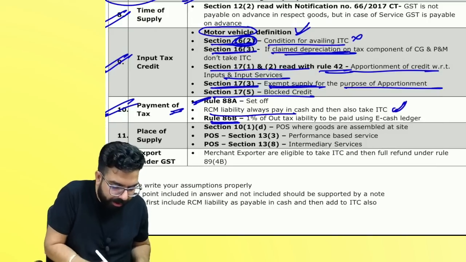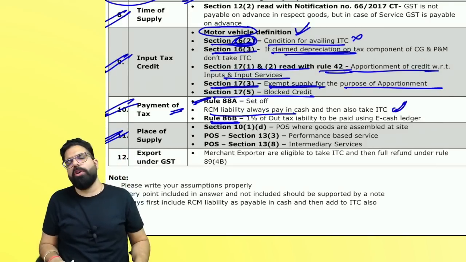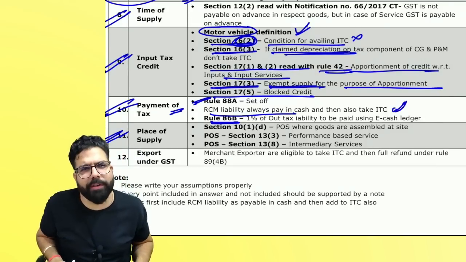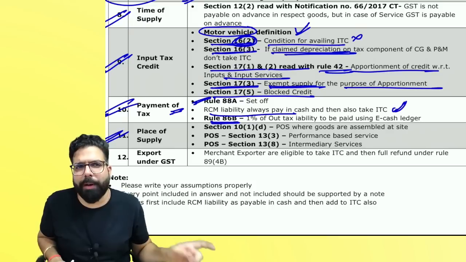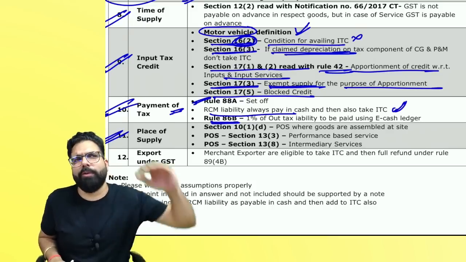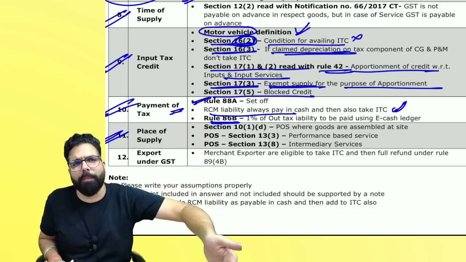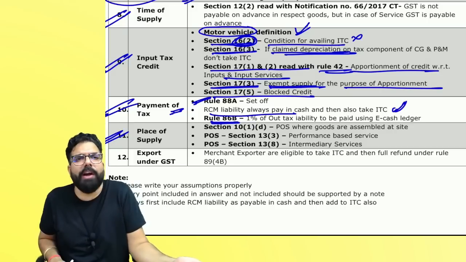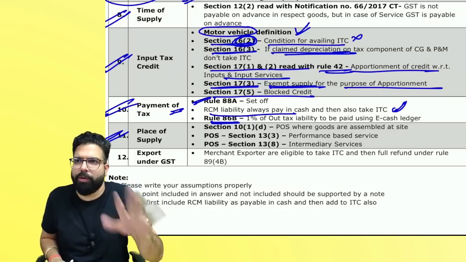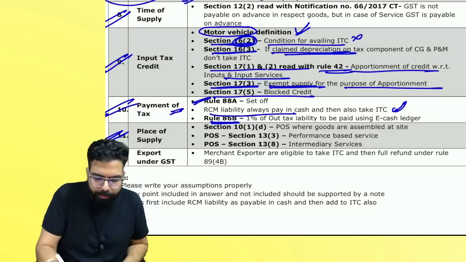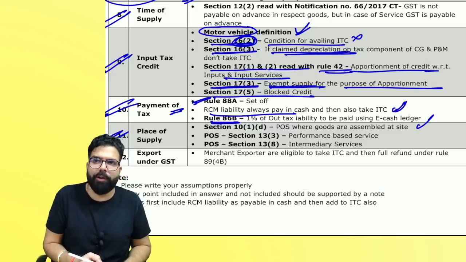Then, everyone, in place of supply I went in and saw section 10(1)(d), where one point was there. The place of installation or assembly becomes the place of supply. So basically, a person outside India told you to install one machine somewhere and you installed it in India only. So the place of supply becomes India and you will charge GST. Can I go ahead, everyone? So take care about it. Place of assembly or installation.